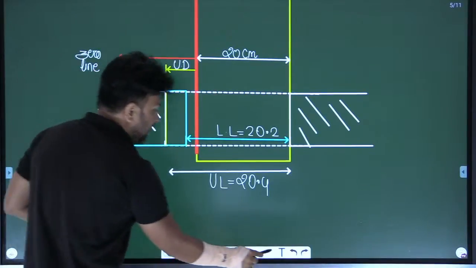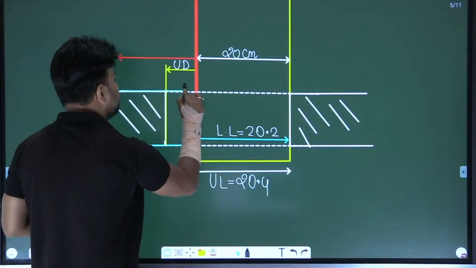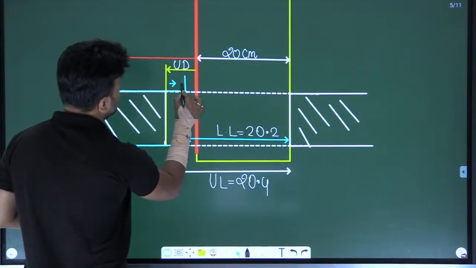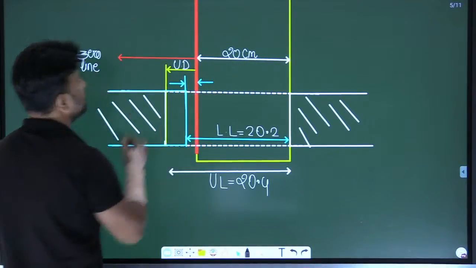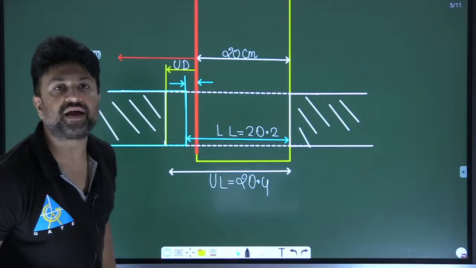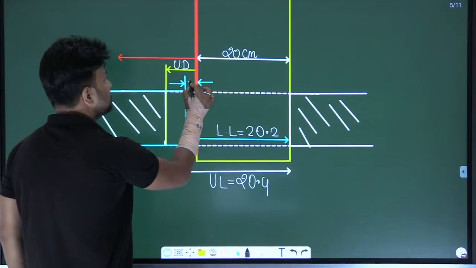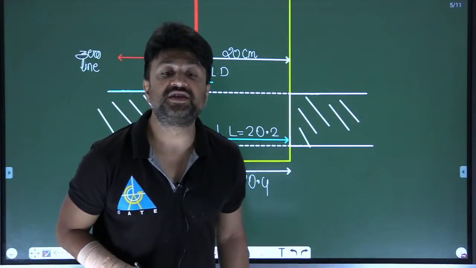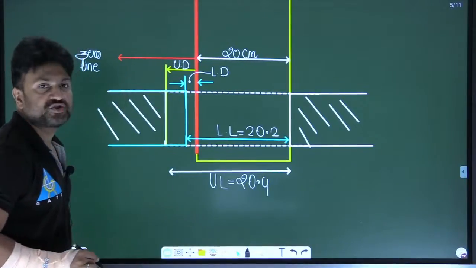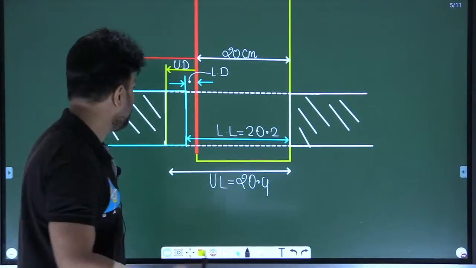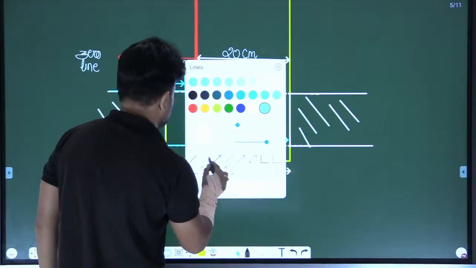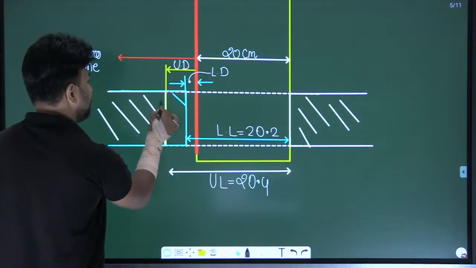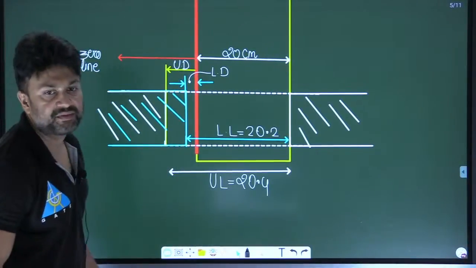Am I clear? Now see the fiber of the minimum size of the hole is away from the zero line by that much distance. So this is known as the lower deviation. And the lower deviation is 0.2, yes or no? Tell me, are you getting my point? So this is my minimum size.